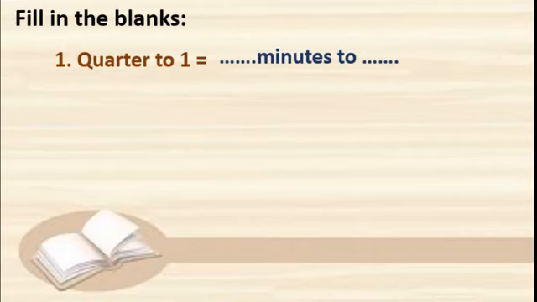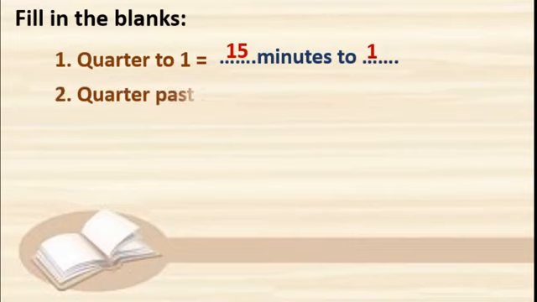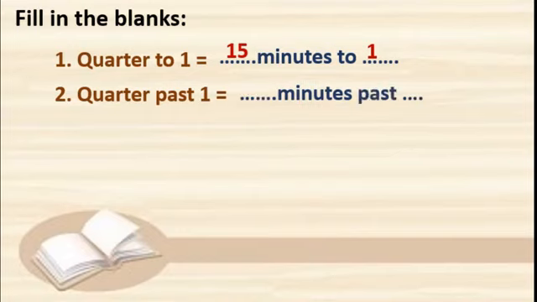Quarter to 1 means 15 minutes to 1. Yes, you are right. Next one, quarter past 1. So dash minutes past dash. Yes, quarter means 15. 15 minutes past 1.